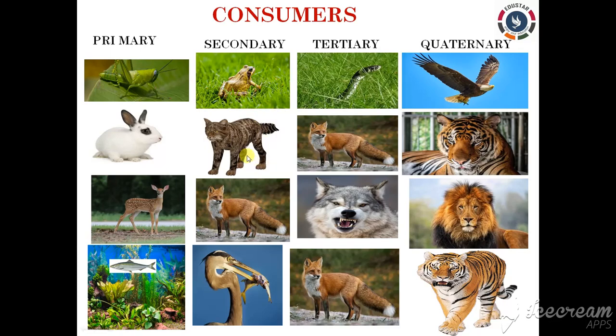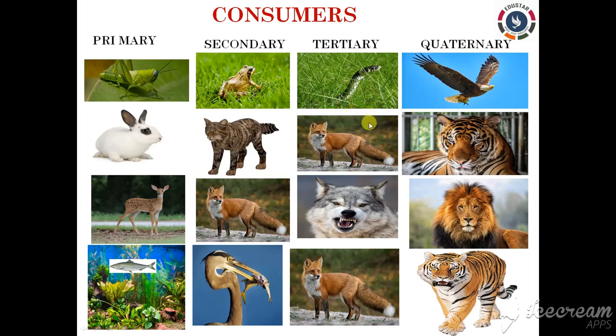The common primary carnivores in the terrestrial ecosystem include frog, kingfisher, lizard, fox, etc. And the common secondary consumers in the aquatic ecosystem include water bugs, water beetles, small fishes and all. Next, the tertiary consumers. The tertiary consumers are the third order consumers, which include large animals feeding upon the primary consumers.